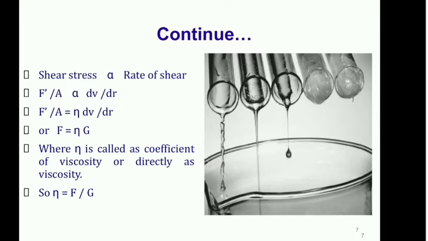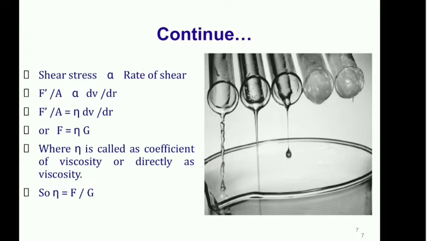Now finally, instead of F dash upon A write capital F, that is the shear stress, is equal to eta, and instead of dV by dr, the rate of shear, write capital G, where eta is called the coefficient of viscosity or directly the viscosity. Rearrange this equation for eta, so eta is equal to F upon G.